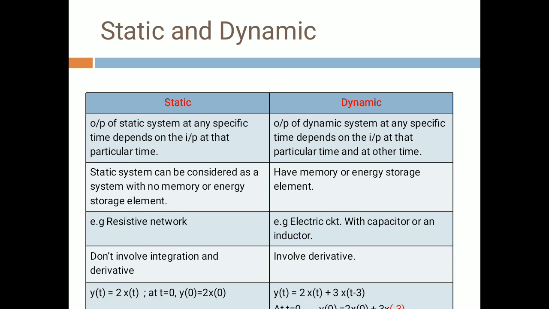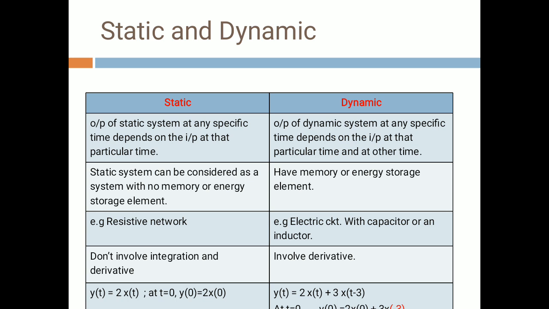Static system can be considered as a system with no memory or energy storage element, and dynamic system requires the memory or energy storage element. Static system example is resistive network, and dynamic system example is electric circuit with capacitor or an inductor. Static systems don't involve integration and derivative, but dynamic systems involve derivatives. The last difference is the example.